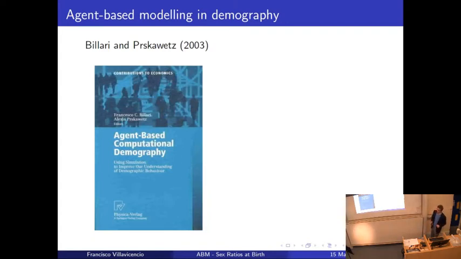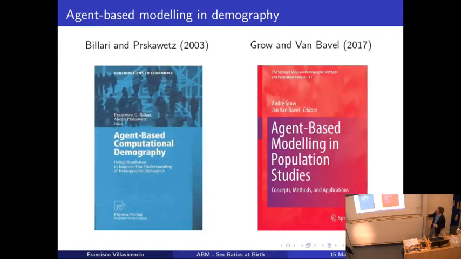That was in 2003, and then in 2017 there was a second book that attempted to be a second edition of this initial workshop. It was also a workshop, in this case in Leuven. Again, what did agent-based modeling contribute to demography during that time? What can we do? Which are the applications? So I would say that these were the two main contributions to agent-based modeling in demography.